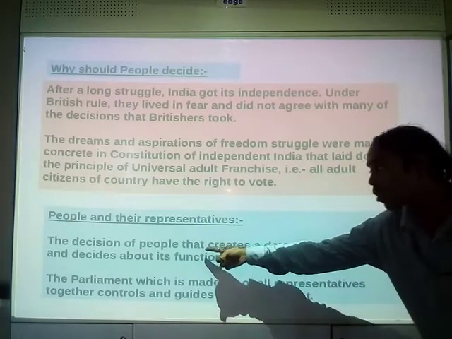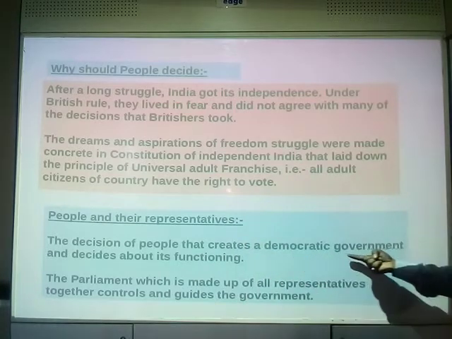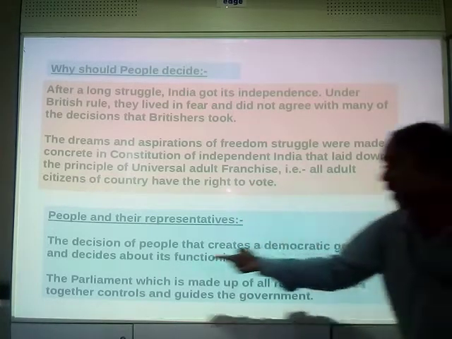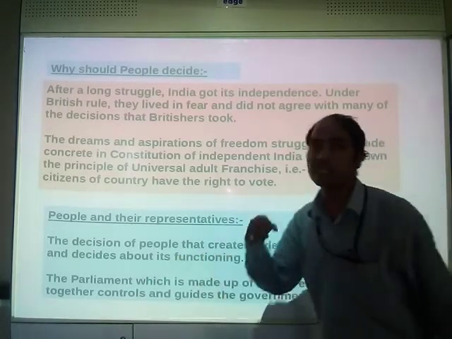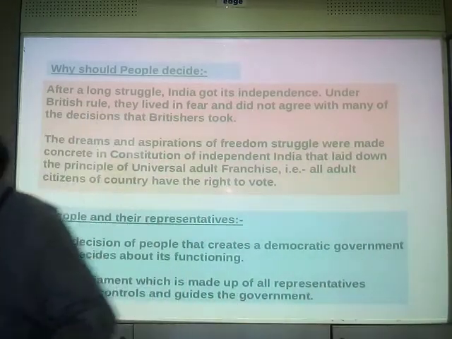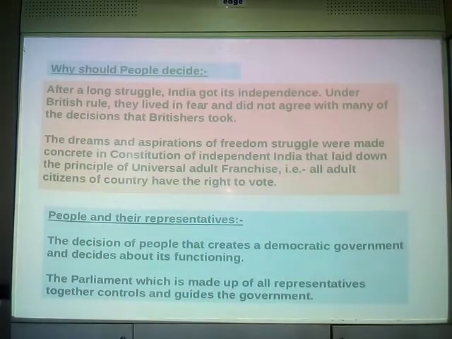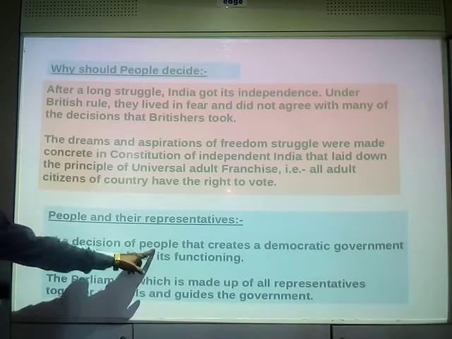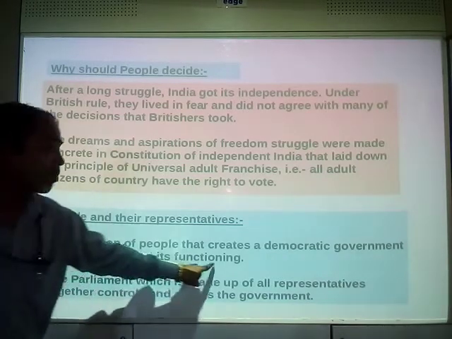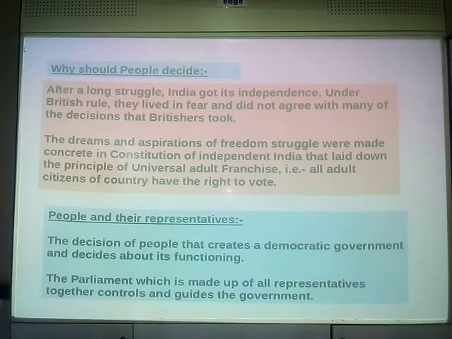So the decision of people creates a democratic government and decides about its functioning. It is the decision of common people that creates a democratic government, and it is the decision of the people that decides about the functioning of the democratic government, right?